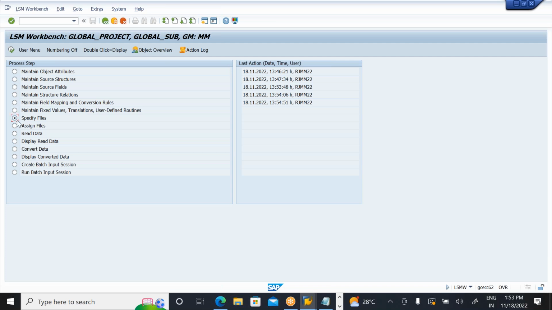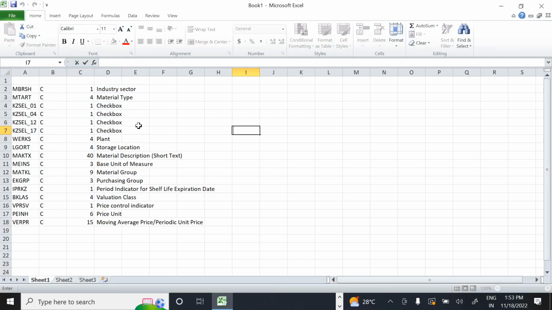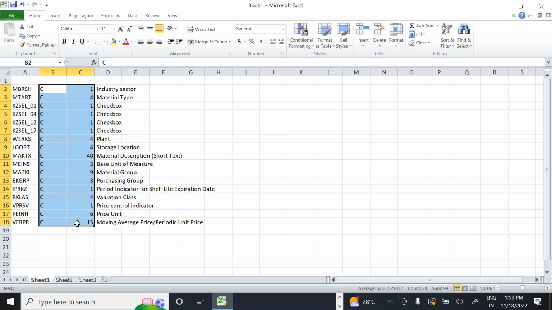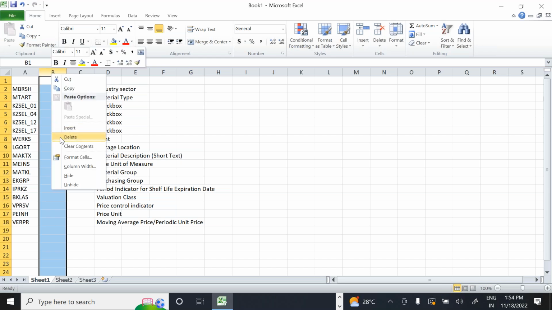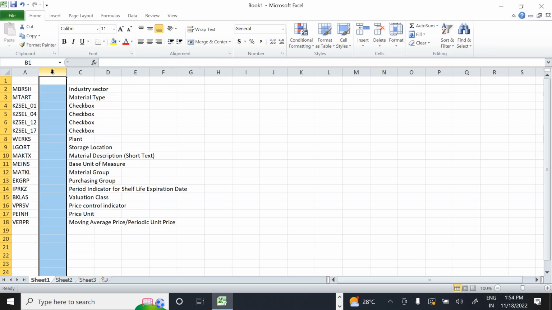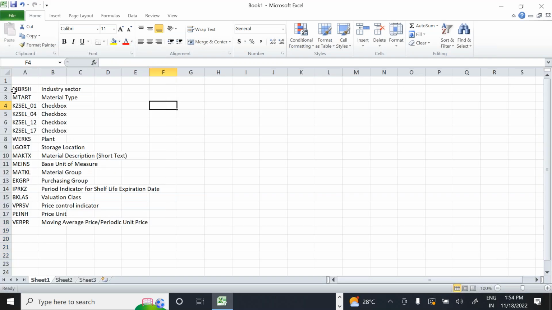Now come to specified fields. Many times I told you in my regular classes that we need to give the template to the end users. So what is the template? You can understand here. Now just let this be, and delete this. So how do we provide the template here?